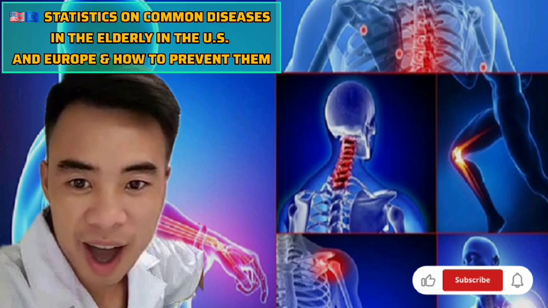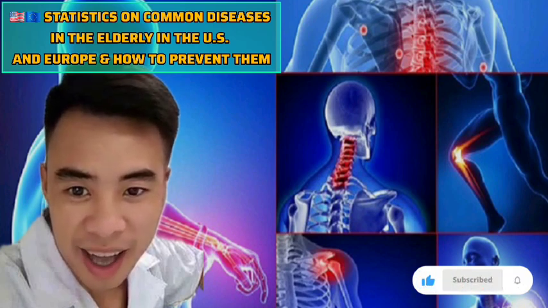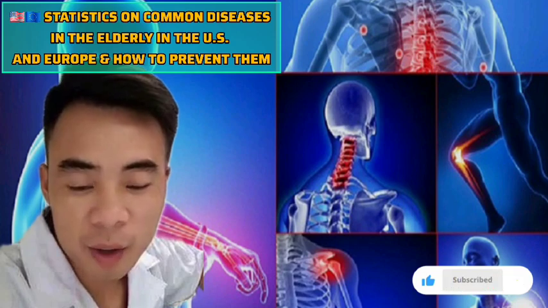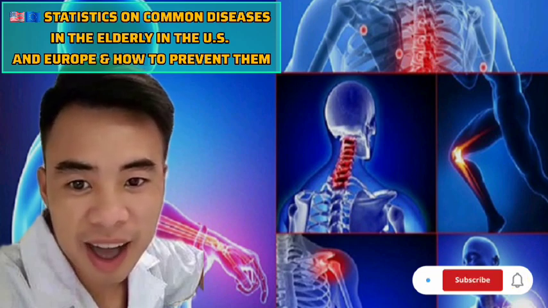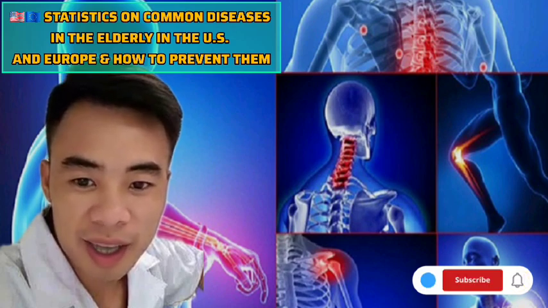4. Mental health care. Avoid chronic stress. Meditation, counseling. Regular social interaction. This helps prevent depression and dementia. 5. Adequate sleep, 7 to 8 hours per day. Improves memory, immune function, and blood pressure stability.